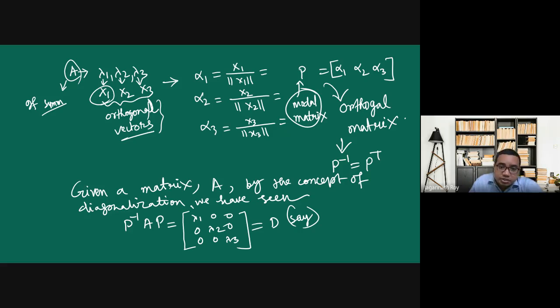And this transformation is called congruent transformation. It is also called orthogonal transformation.